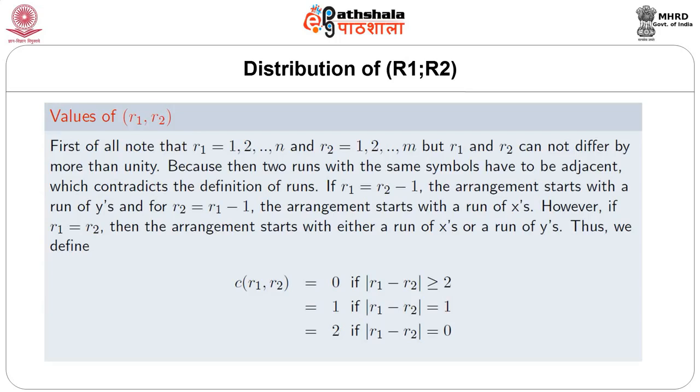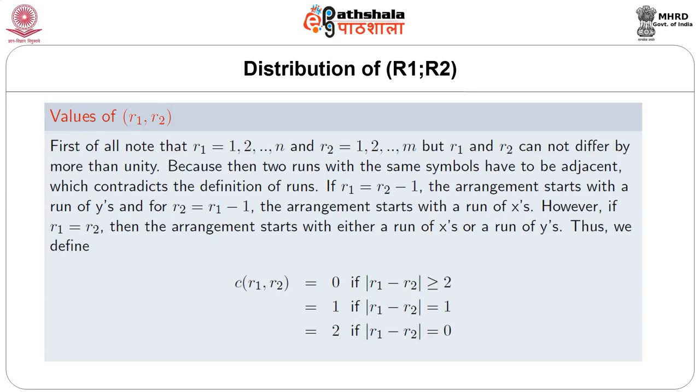First of all, note that the observed values of R1 start from 1 up to small n, and the observed values of R2 start from 1 up to small n, but R1 and R2 cannot differ by more than unity, because then two runs with the same symbols have to be adjacent, which contradicts the definition of runs.